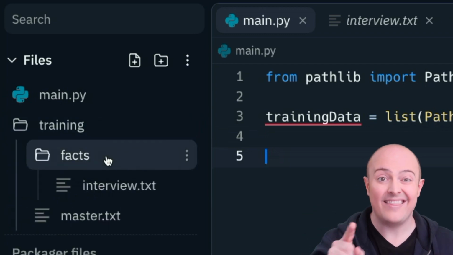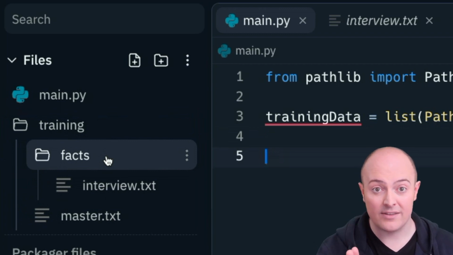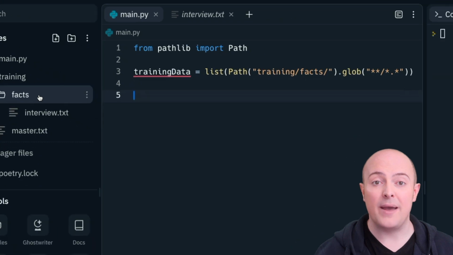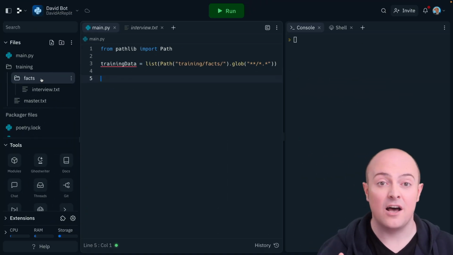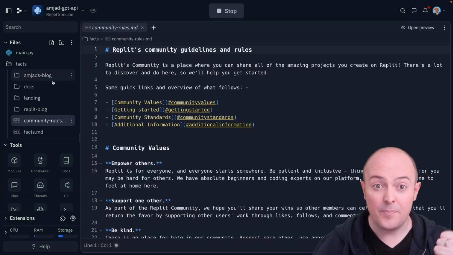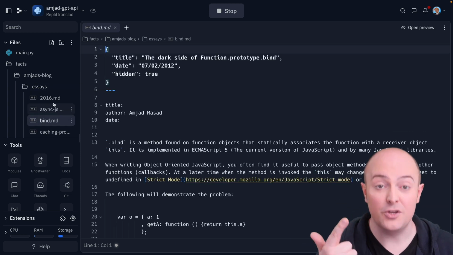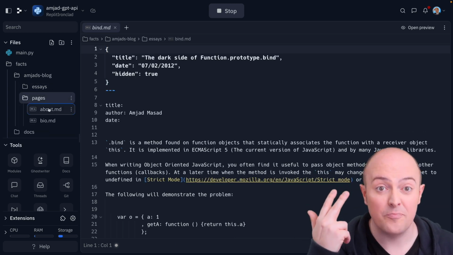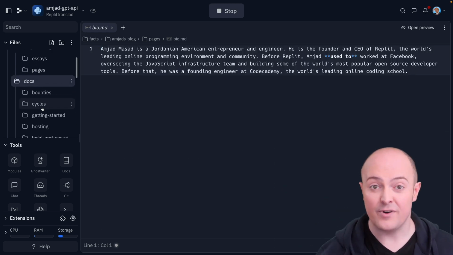What I'm going to do in that facts folder is populate it with as many text files and markdown files as I can with information from the person I'm trying to recreate. Now, the more personal these are, the more these give an insight into the voice of the person, the better. For the bot IronClad built, he used blog posts, transcriptions of YouTube videos, transcriptions of podcasts, internal training documents, anything that was written by Amjad.